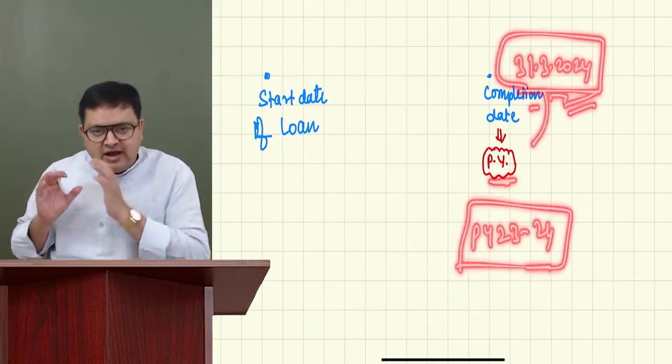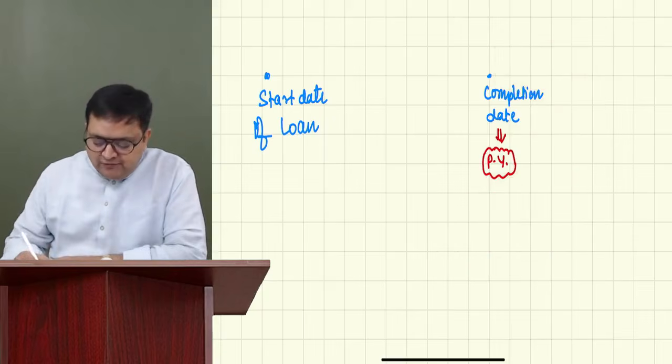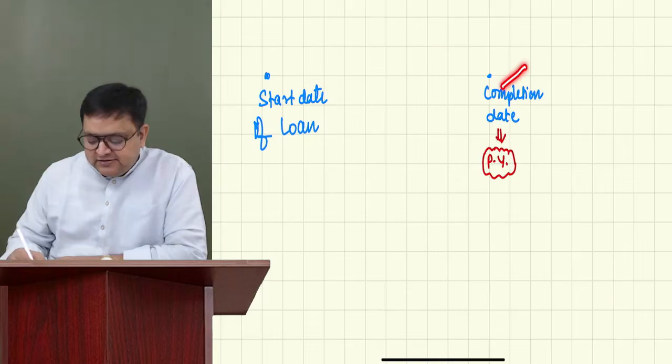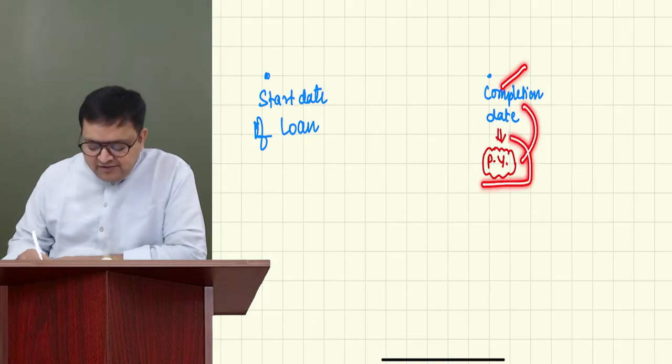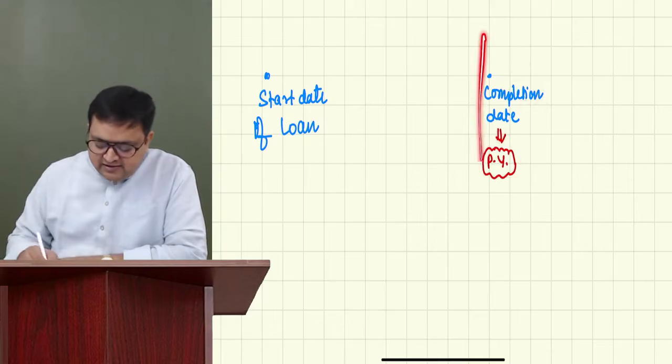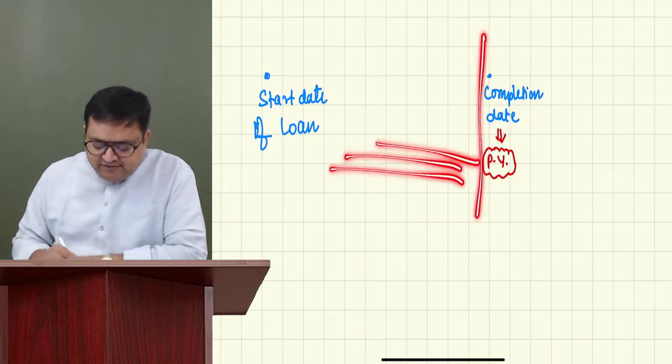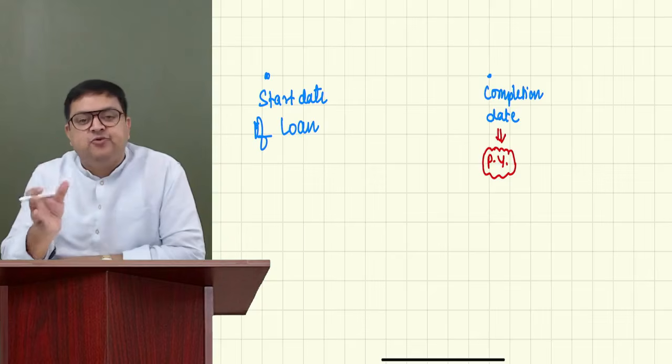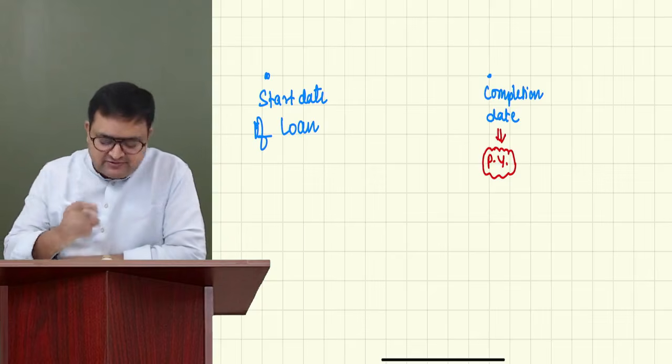Agree? So whatever the completion date is, just see the year to which this date belongs. And before that previous year is only pre-construction.